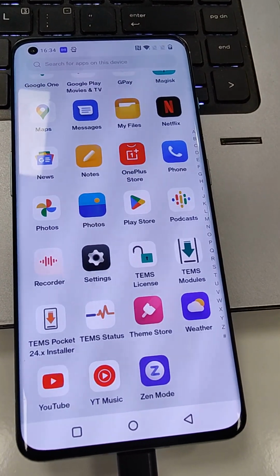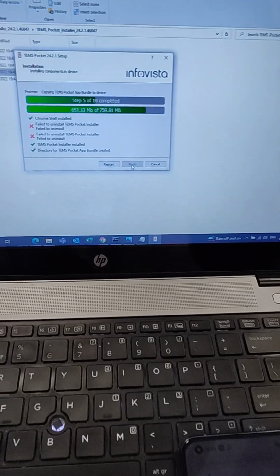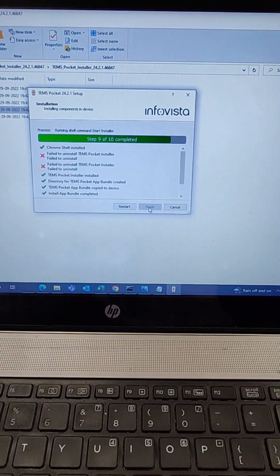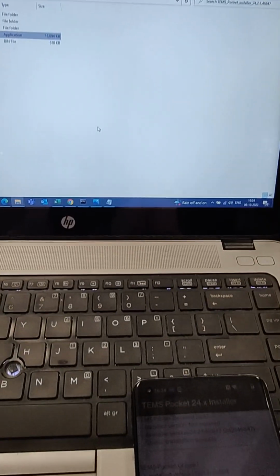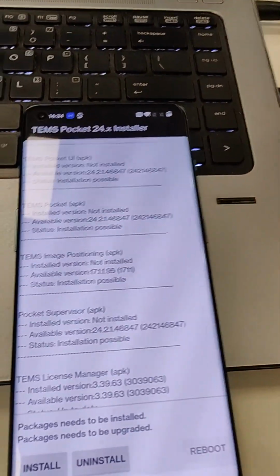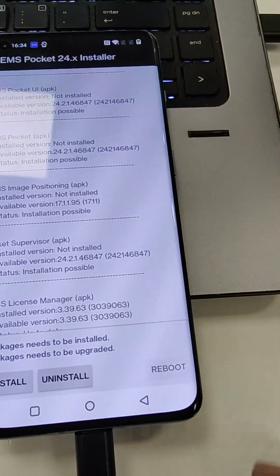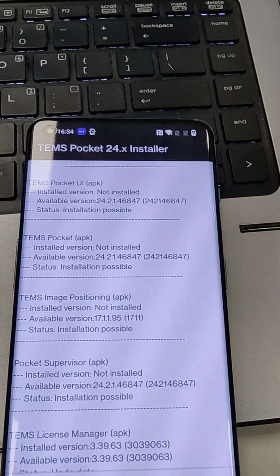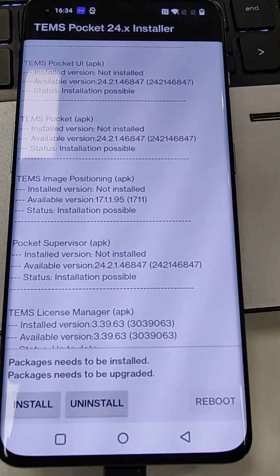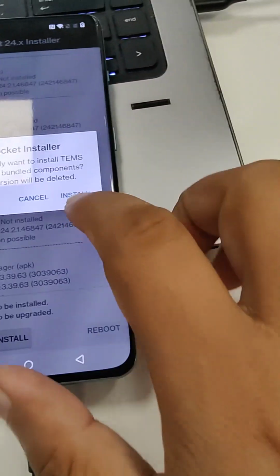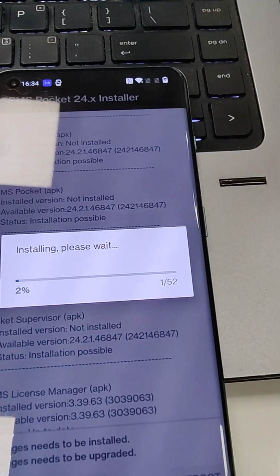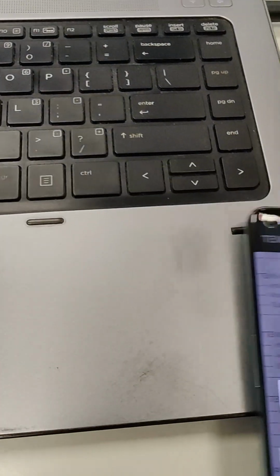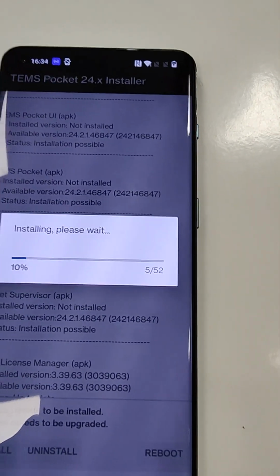Now it's installing. Click on finish. Now you will get this TEMS Pocket installer setup on this phone. Click on install. Wait for some time while the setup files are installing in the device.